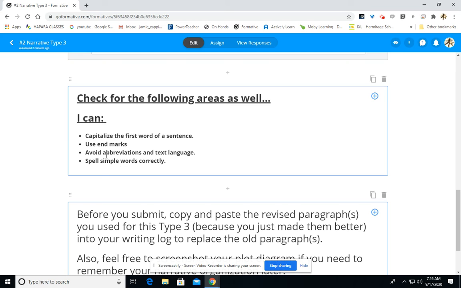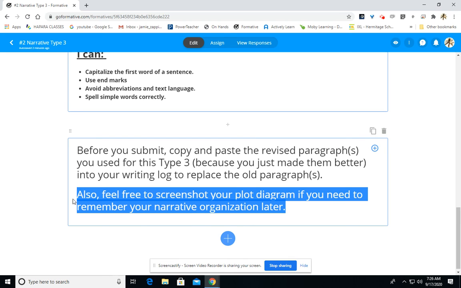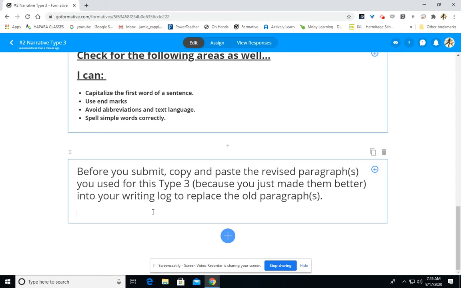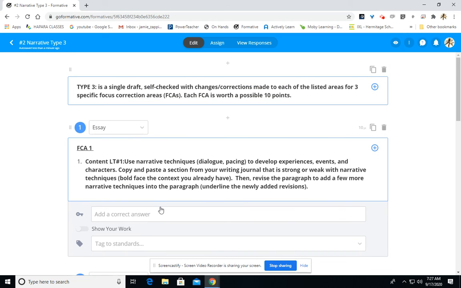Remember, as always, you need to make sure you always capitalize the first word in your sentence, use end marks, avoid abbreviations and text language, and spell simple words correctly for each of the 3 FCAs. And so make sure that, again, you may want to, after you submit or before you submit, copy and paste that revised paragraph into your journal, because you'll probably like that one better. Or obviously you may want to just delete the previous one you have, or make your revisions into it already so that you have it done. So make sure you work on it. It's due at the end of class, this Type 3 worth 30 points.